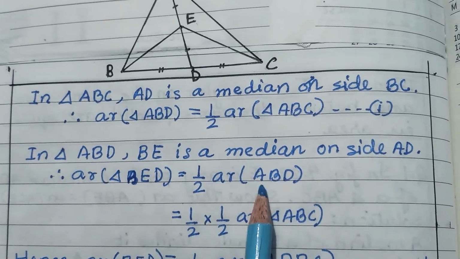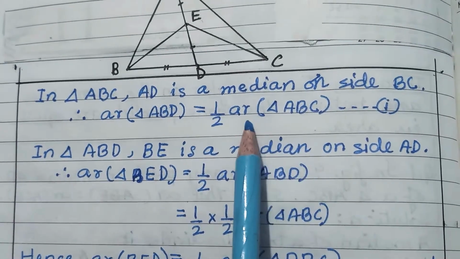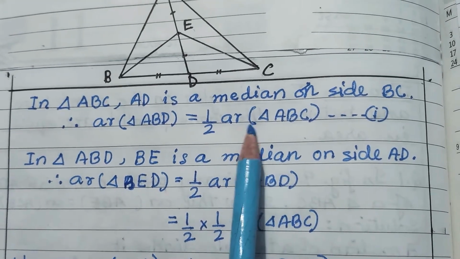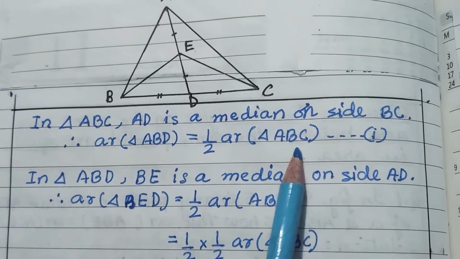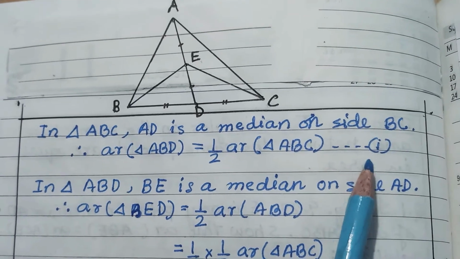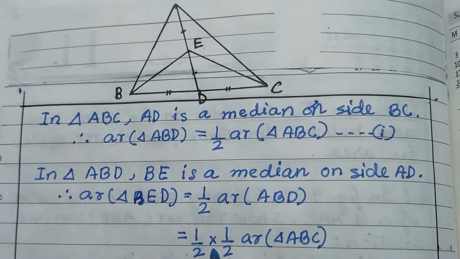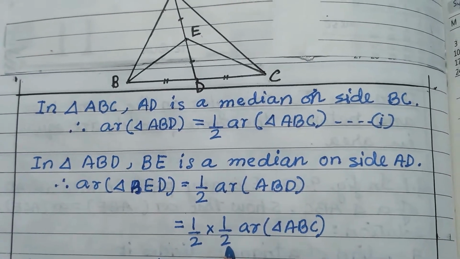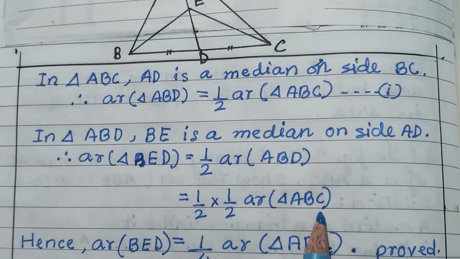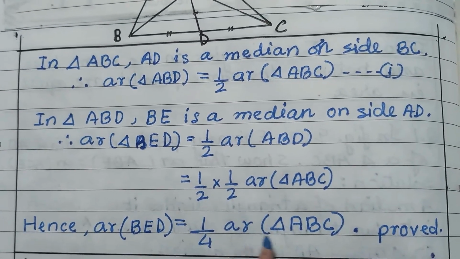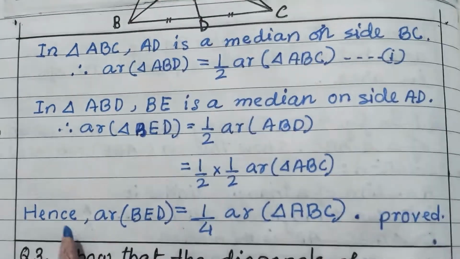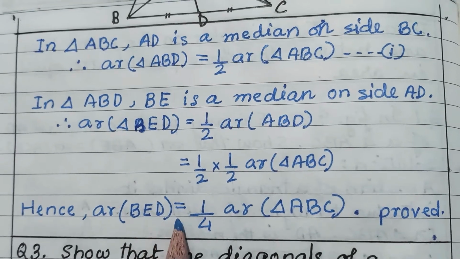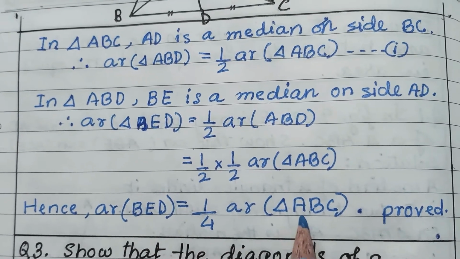Now here you substitute the value, from here we have got ABD is equal to half ABC, that we have got from the first relation. Instead of ABD you write half area of ABC. It is 1/4 area of ABC. Therefore, hence area of triangle BED is equal to 1/4 area of triangle ABC.